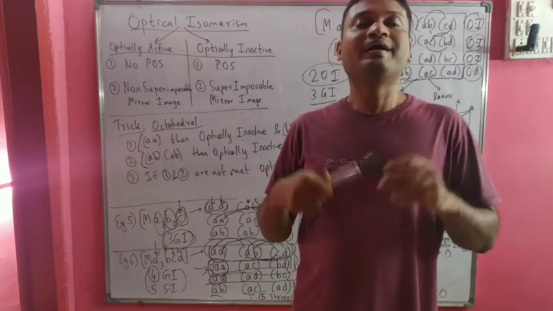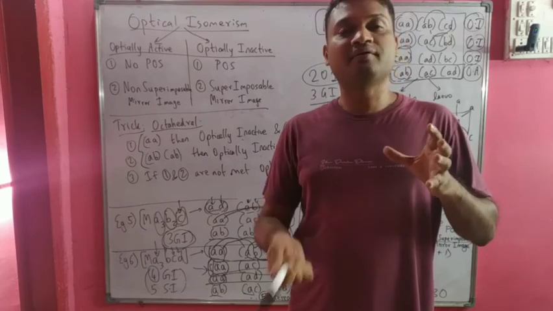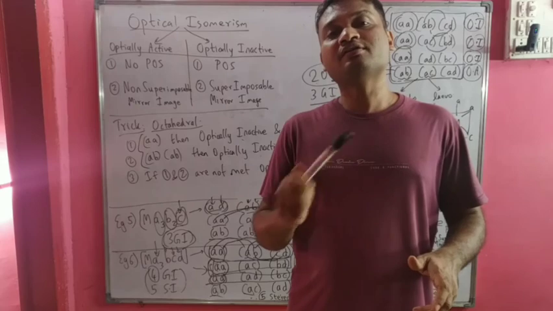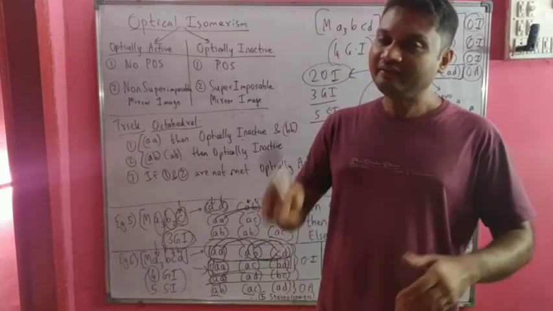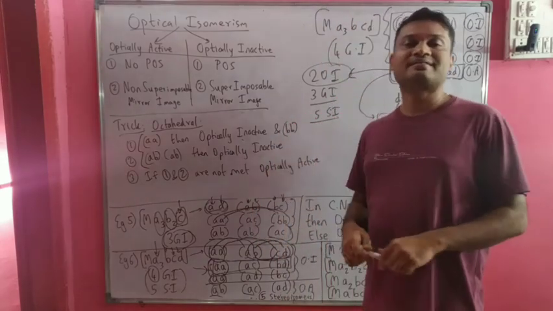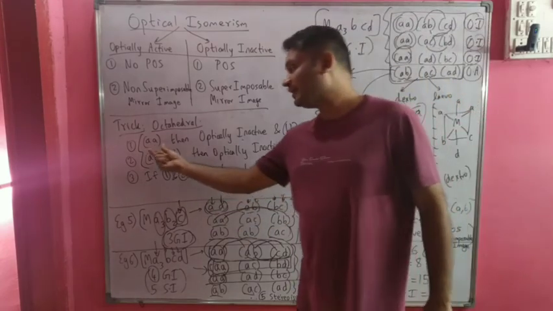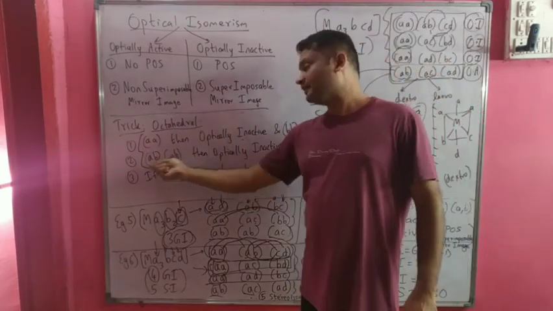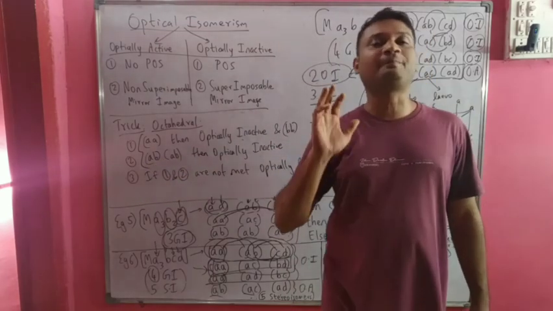Then we talked about how square planar complexes are generally optically inactive because they have a plane of symmetry. Finally, we talked about octahedral complexes. If there is a repeating pattern like AA, then it is optically inactive. If there is another repeating pattern AB, then also it is optically inactive.